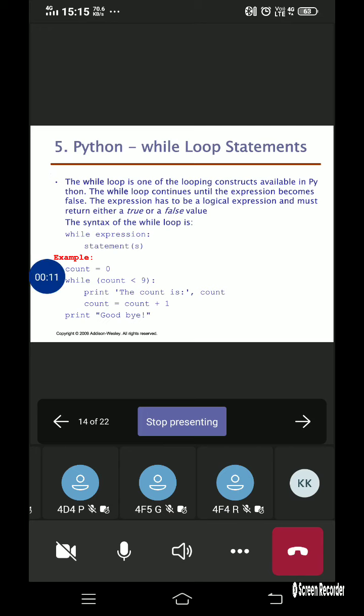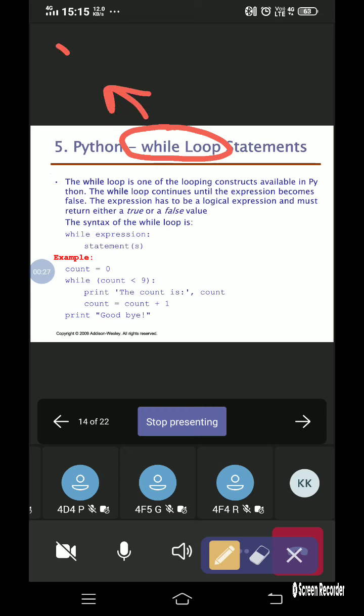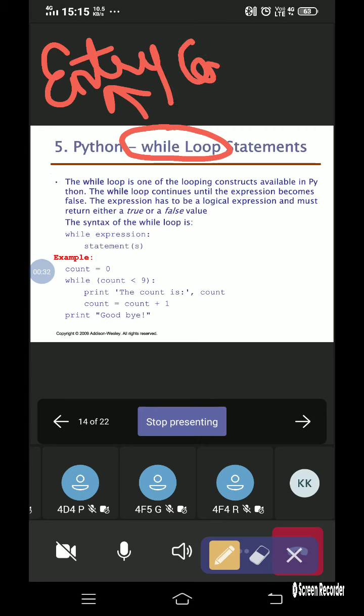So here, in today's class we will be looking into one of the most important concepts, that is the while loop statements. What do you mean by this while loop? The while loop is generally called the entry control loop. So why is this while loop called the entry control loop?